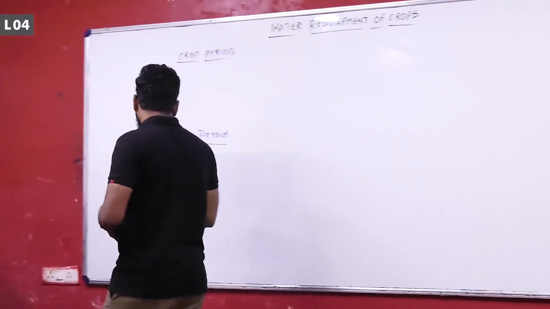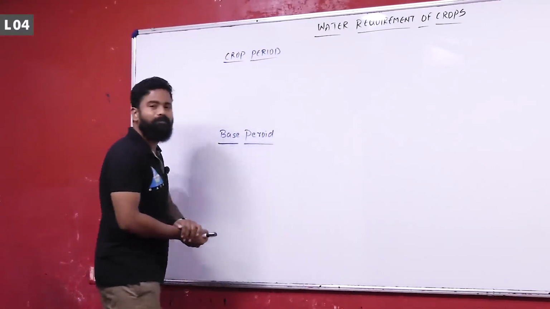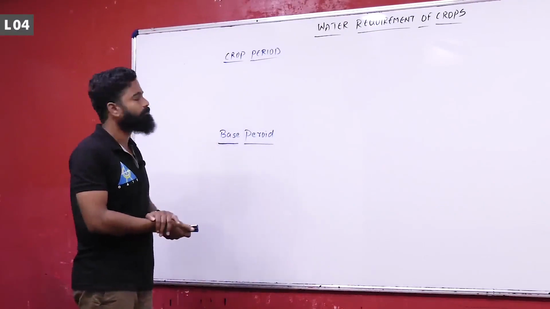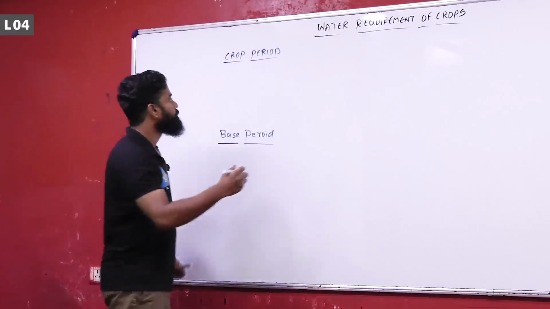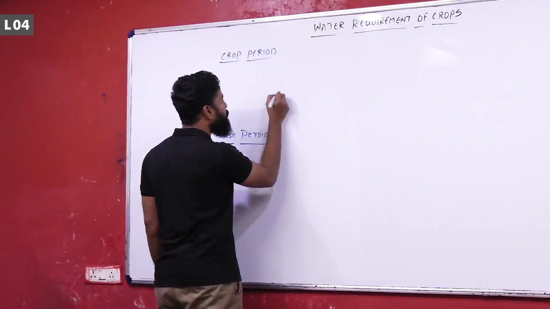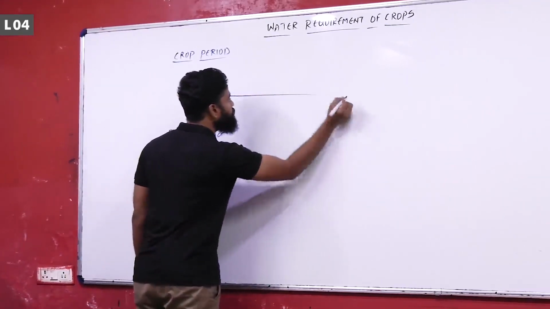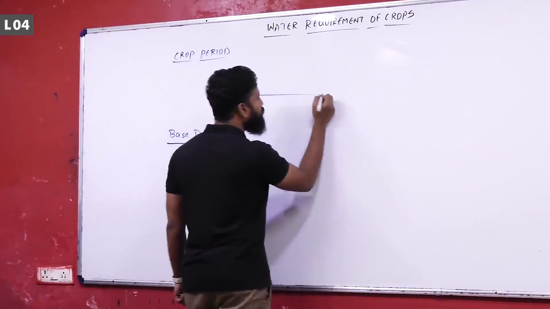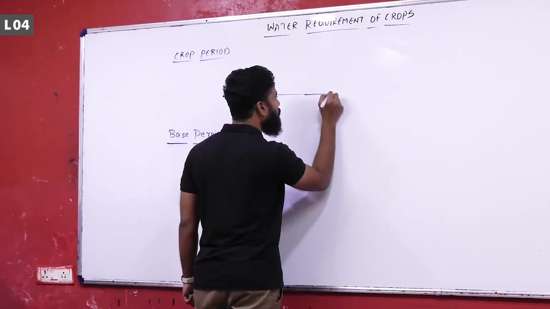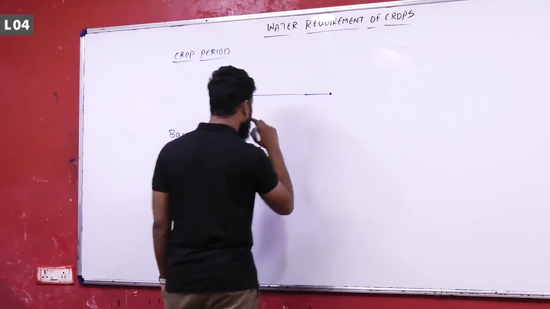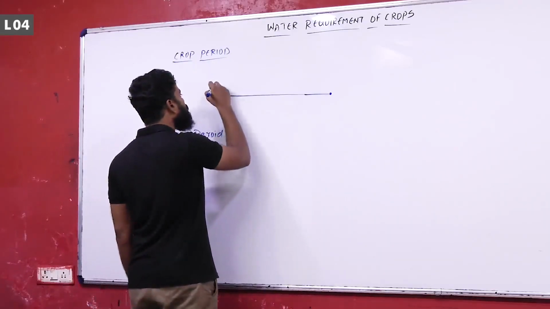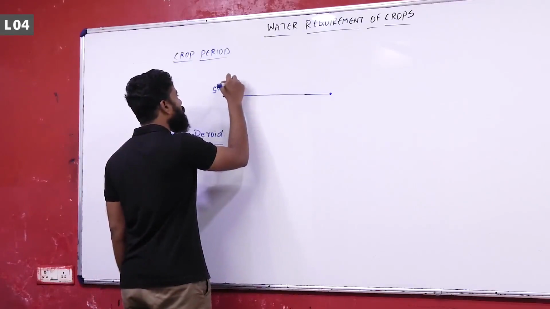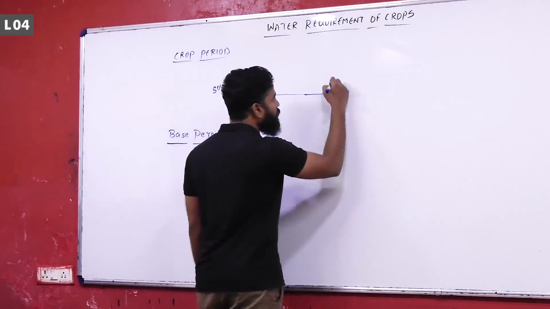Now if you see some terminologies, first one is crop period. Name itself says crop period. That means it is a duration from the point of sowing of seeds to the point of harvesting of crops.